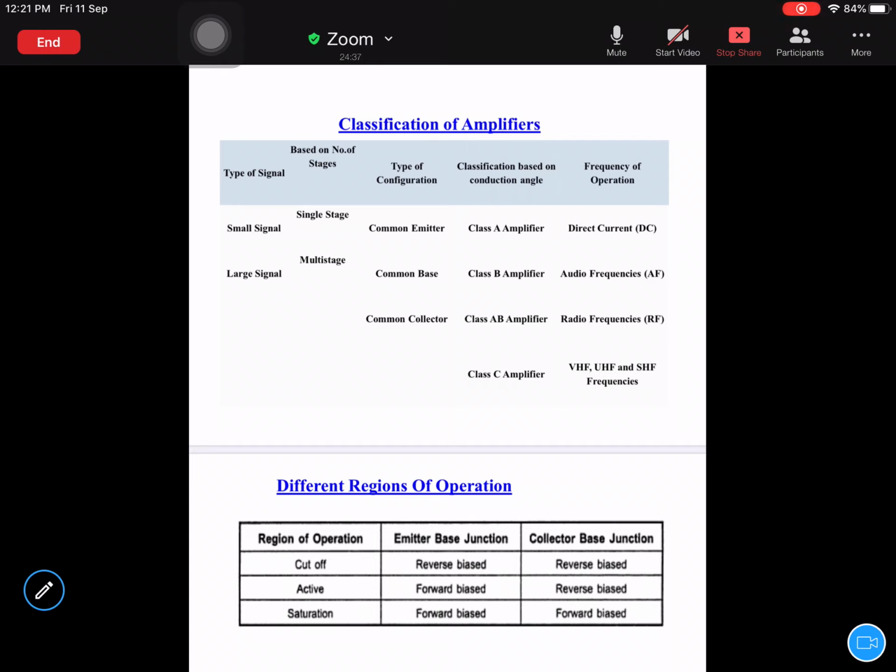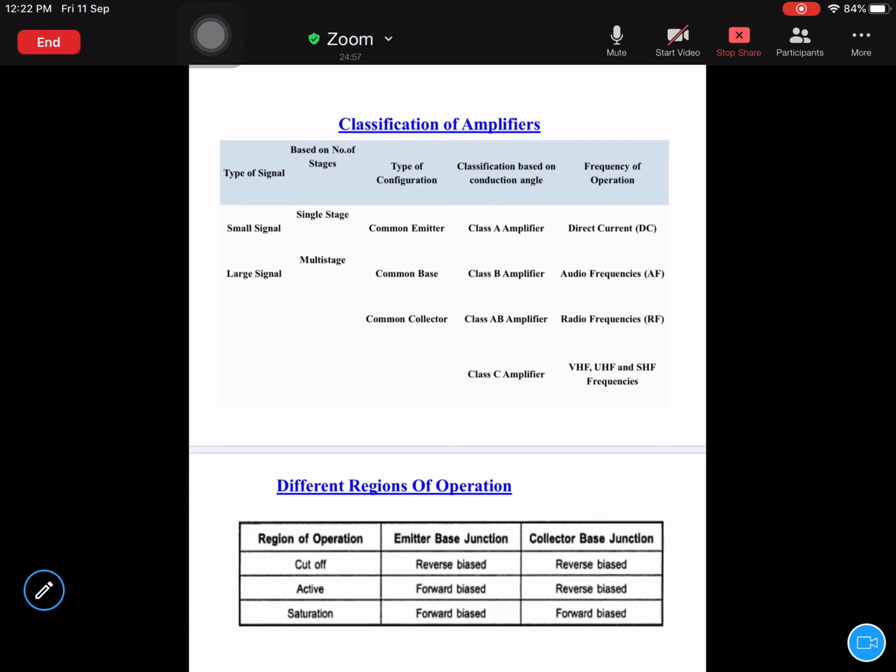So in order to obtain such operation, you have to go for radio amplifiers, audio amplifiers, like that. They depend on those frequencies. Remember, all the frequency amplifiers deal with a large amount of power.